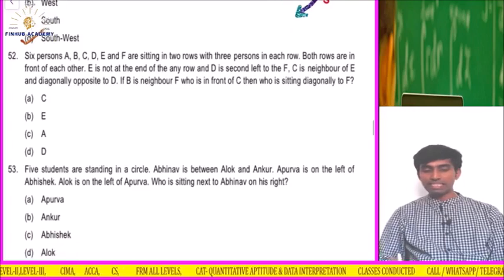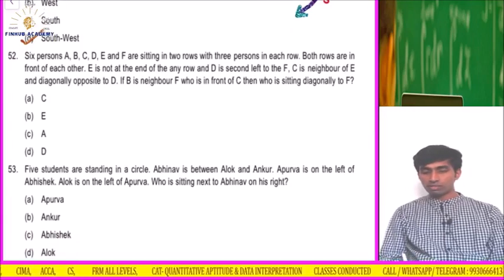Six persons A, B, C, D, E and F are sitting in 2 rows. Okay, 2 rows are there.